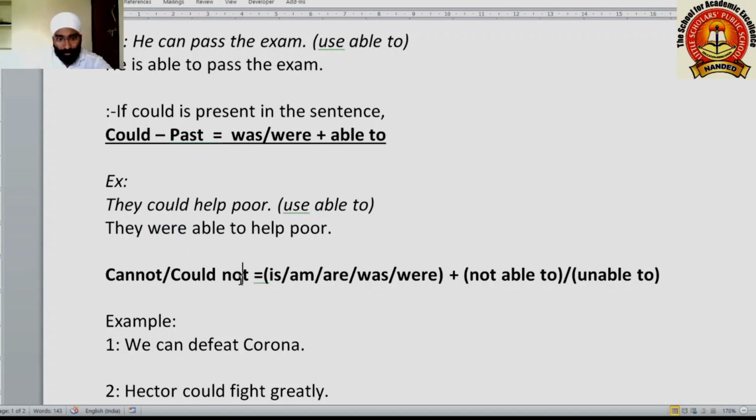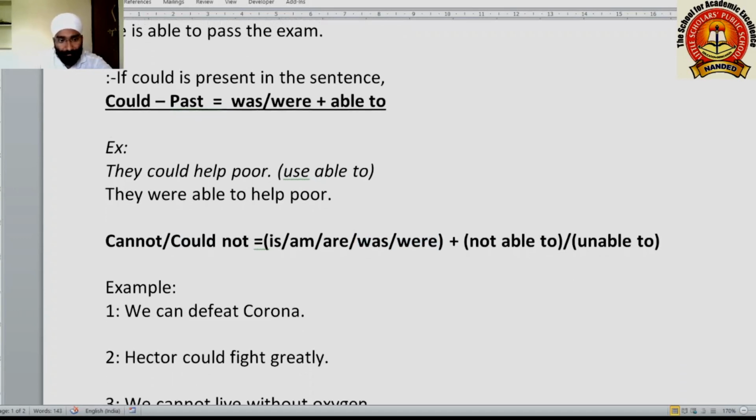Now cannot, could not. If cannot, could not is present, you have to use is, am, are or was, were plus not able to or unable to. Not able to and unable to are same. Cannot means the present tense plus not. If cannot comes, you will use is, am, are plus not able to or unable to. If could not is present, you have to remove it and you have to use was, were plus not able to or unable to. Examples we will see.